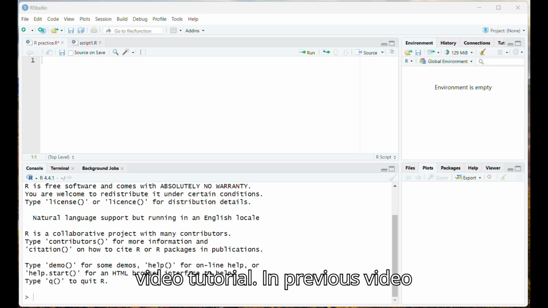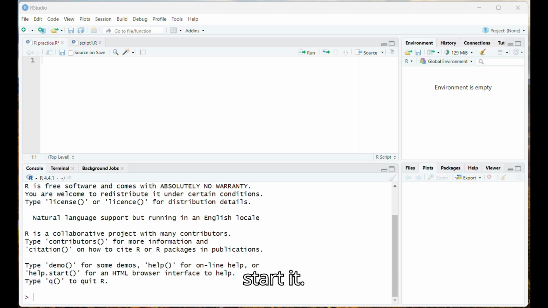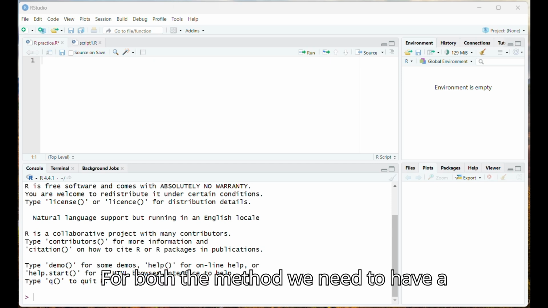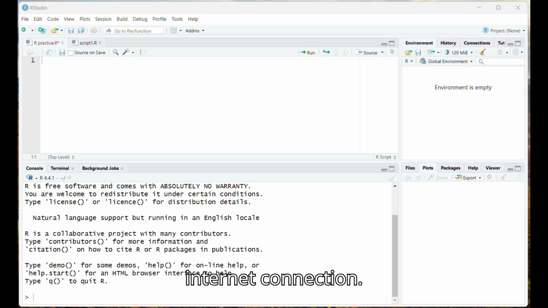In the previous video we had seen what are packages in R. So moving ahead, in today's video we will see how to install these packages in R software. So let's start. First of all, open RStudio. Now to install the packages in R we have two methods. For both methods we need to have an internet connection.